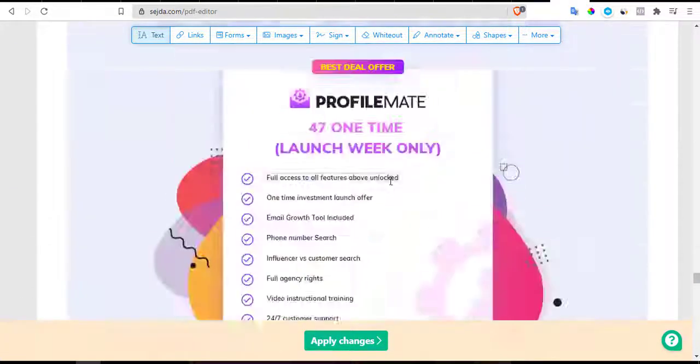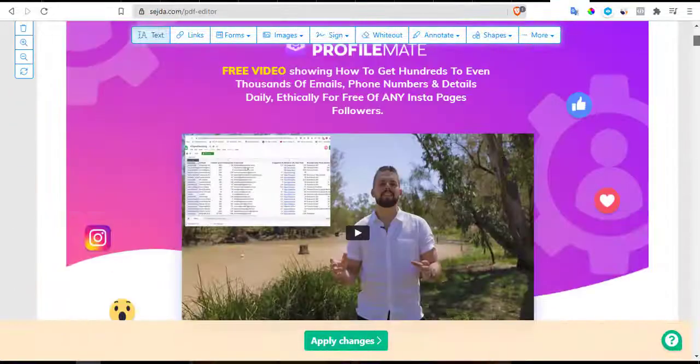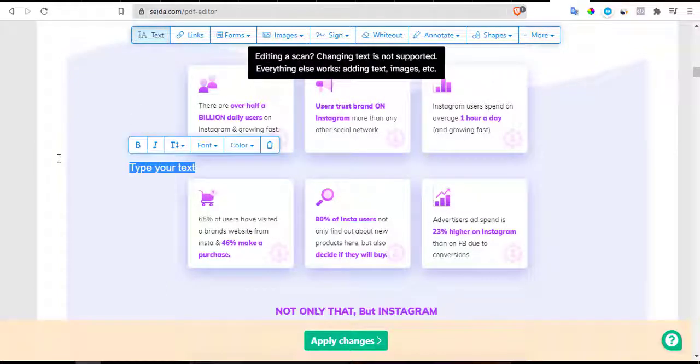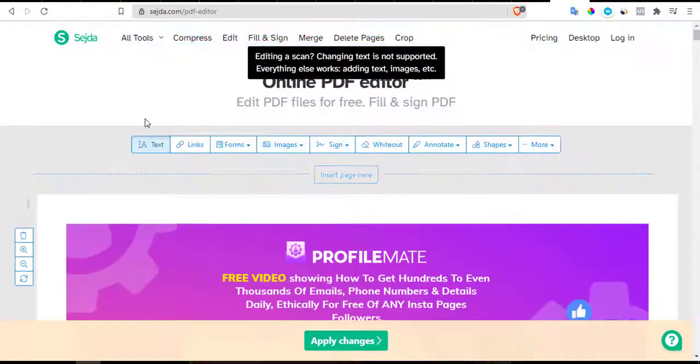Or you can just go above after the first 2 pages, and then you insert page. This is final replace. Let me see. And then you insert page, and okay, look at the insert page here.